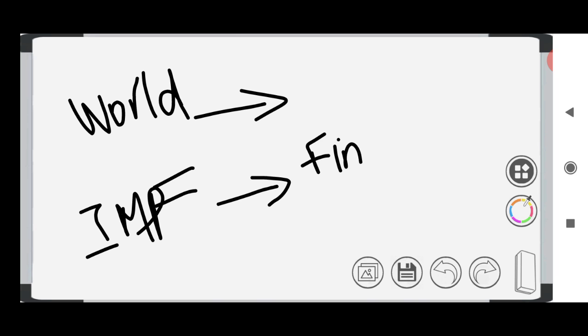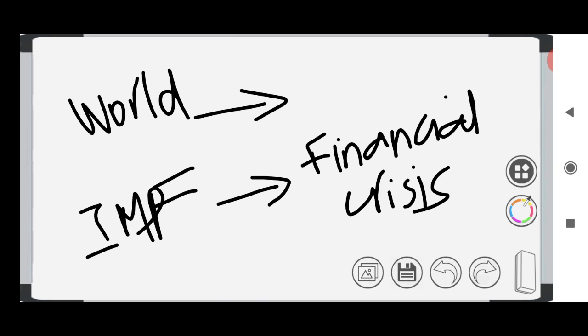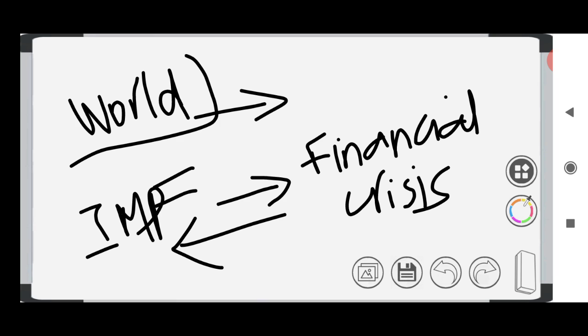Now we are in a financial crisis, right? In 1990 we had a financial crisis and we needed money. So if we need money during a financial crisis, then we should go to the International Monetary Fund, and we should not go to the World Bank. The World Bank will give money only for developmental projects. So we went to the IMF in need of money, but the IMF will lay certain conditions on India.